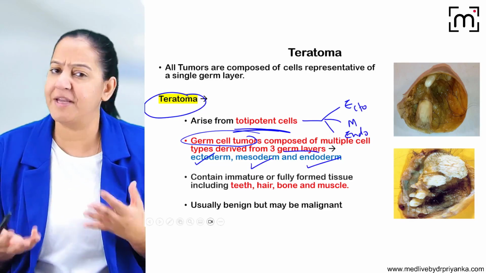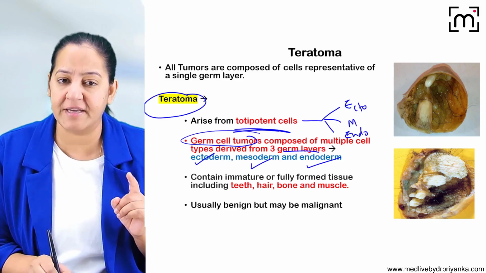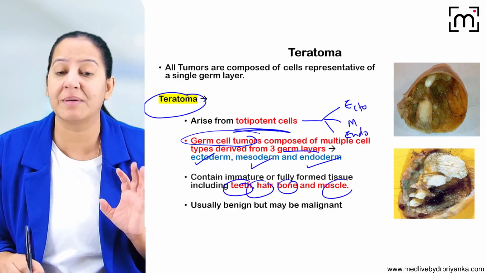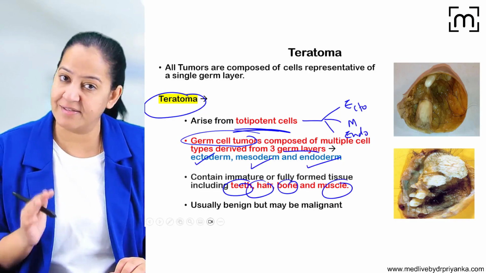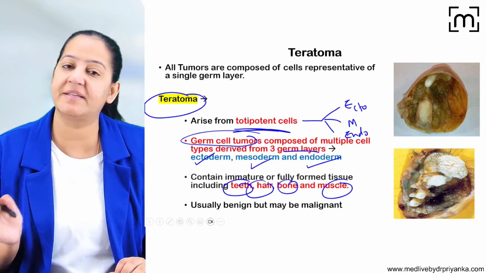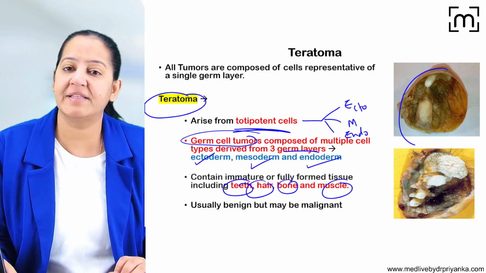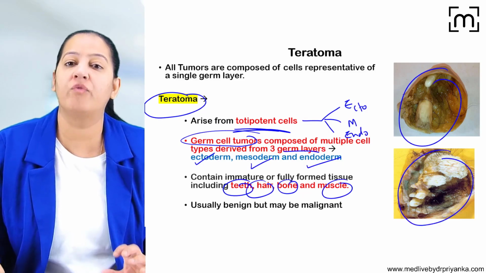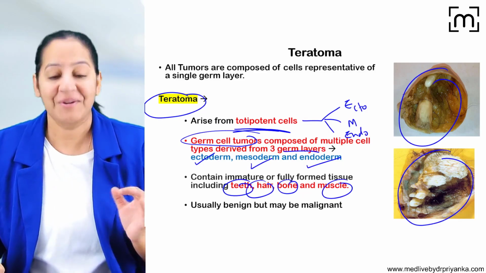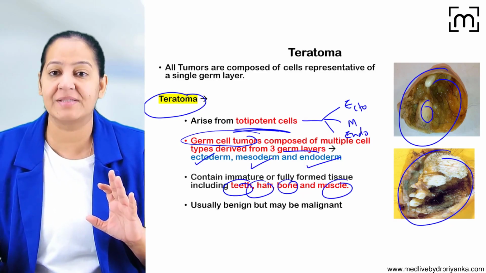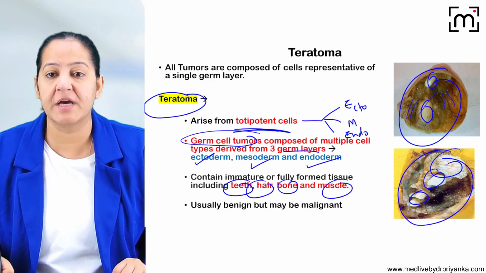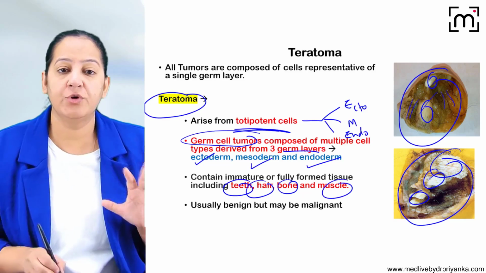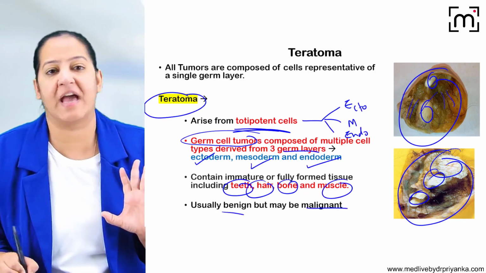So it can contain multiple components, like sometimes teeth, hair, bones, muscle inside the tumor. It usually occurs in the gonads. In males, it can occur in the testes, and in females, it can occur in the ovaries. Now you can see this is the gonad, the testes or the ovaries, inside which you can see the teratoma. On the cut surface, you can see teeth are present, hairs are present, sometimes bone is present, you can see all these components. Usually it is benign, but sometimes it can be malignant.